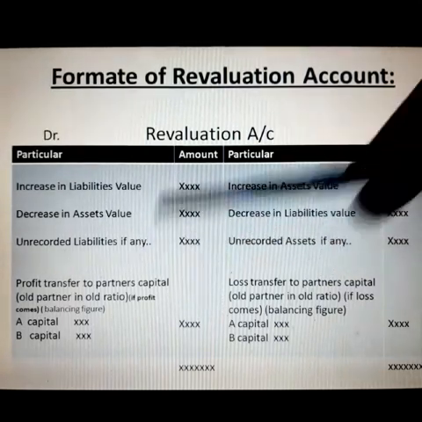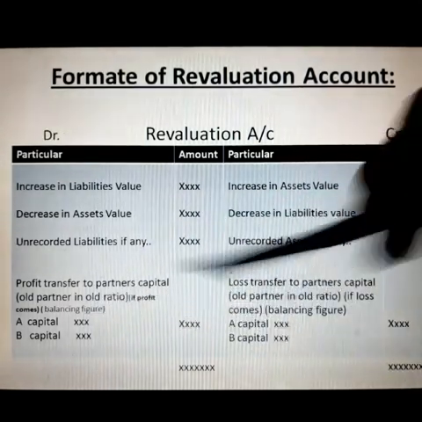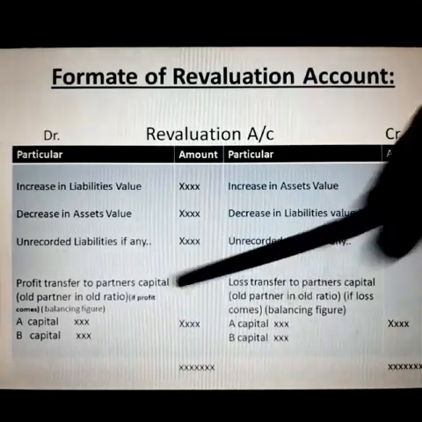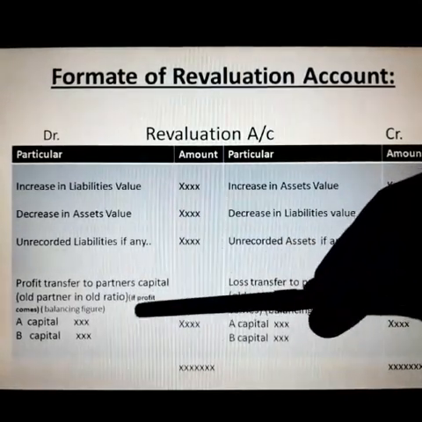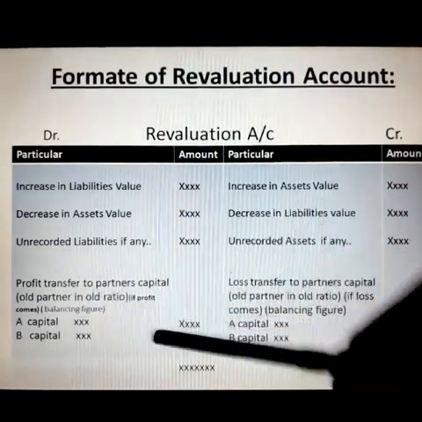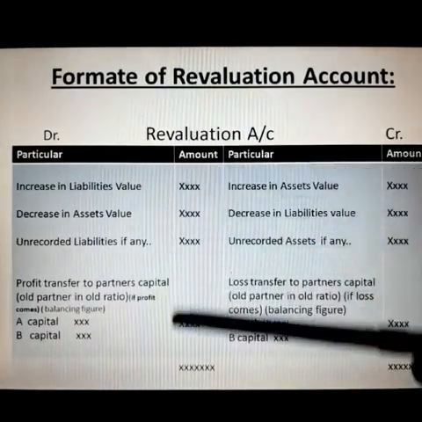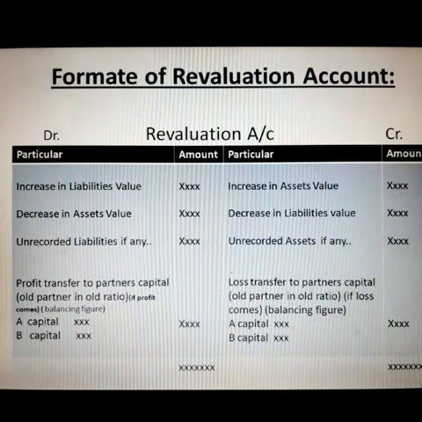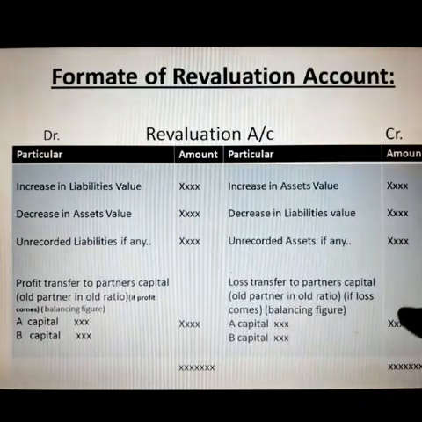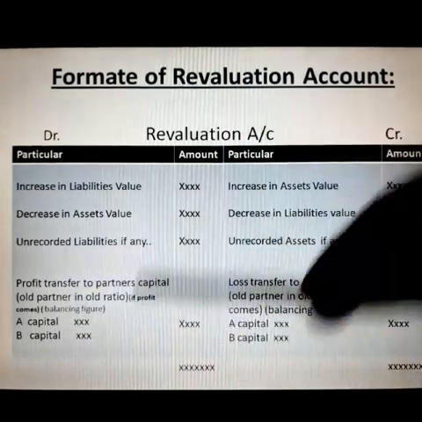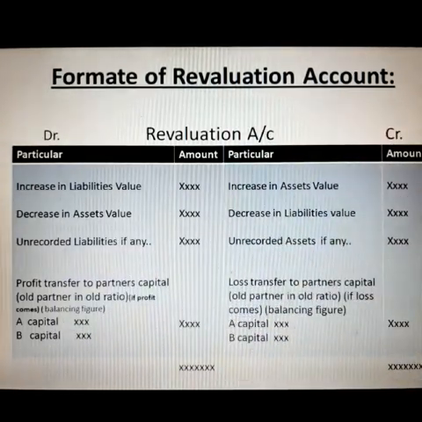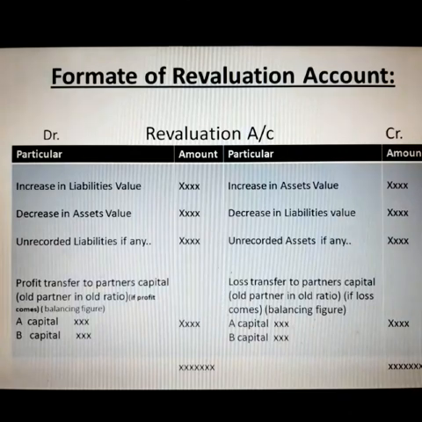When we total up both sides, we get either profit or loss. And this balancing figure, if profit comes, is transferred to partners' capital, because after preparing the revaluation account you have to prepare the partners' capital account and then the balance sheet in case of the admission chapter. So this is the pro forma that you have to learn, but remember revaluation account is concerned with old partners only. The new partner is not involved in this.